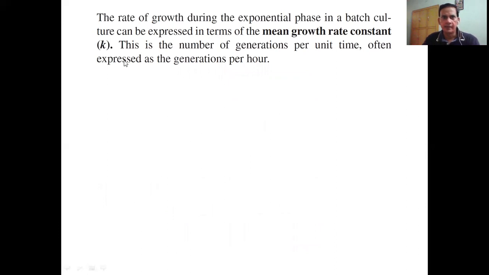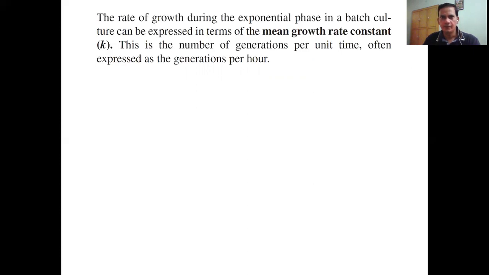Now the rate of growth during the exponential phase in a batch culture can be explained in terms of the mean growth rate constant. This is another variable here. It is the number of generations per unit time. Usually one generation doubles in 20 minutes, 30 minutes, 40 minutes. If we want to compare 2 or 3 bacterial cultures, the ideal thing is to bring them to one single unit.